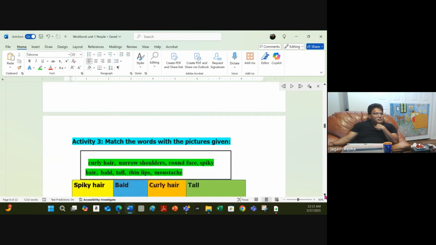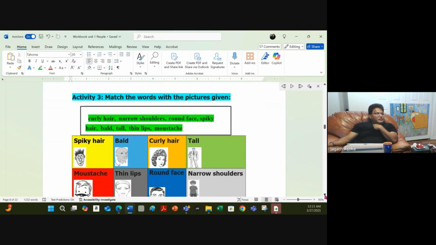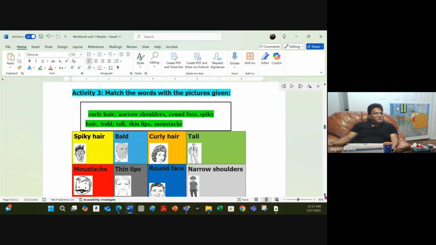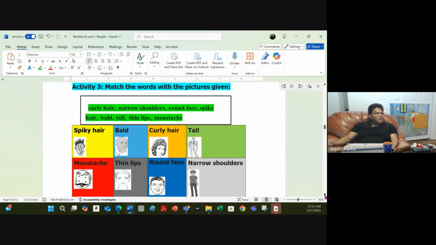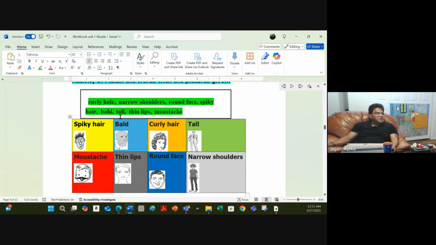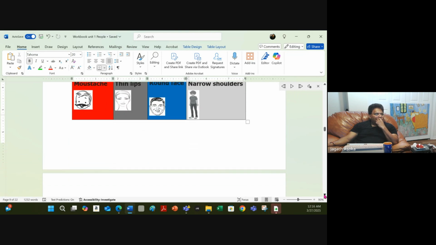Very good. So this is activity 3. This is going to go very fast. The activity is match the words with pictures given below. This is spiky hair, this is bald, this is curly hair, this is tall, mustache, thin lips, round face, narrow shoulders. So the teacher, if you are teaching this class, give students time, and then when they are done, ask them to check the answers. Okay. Let's move on.